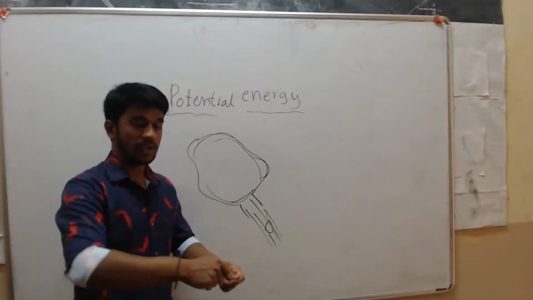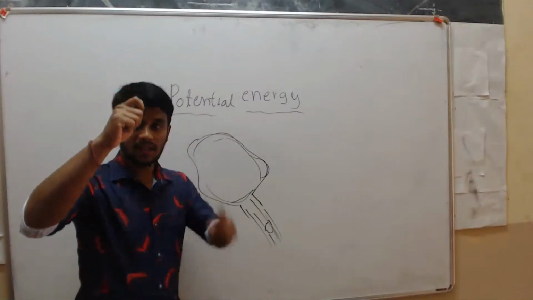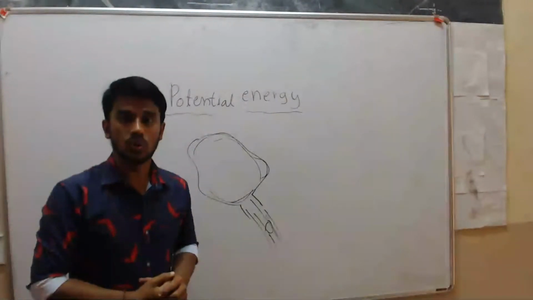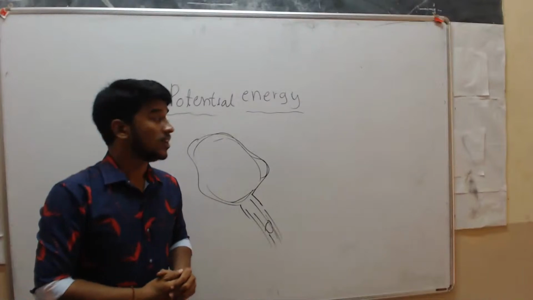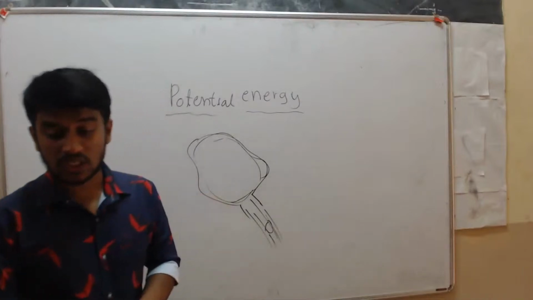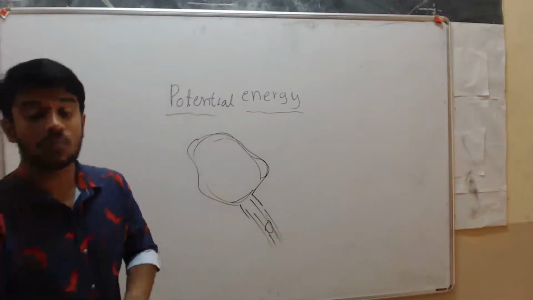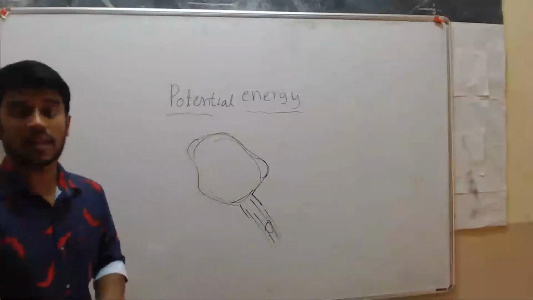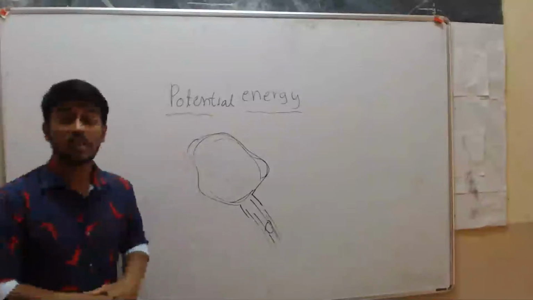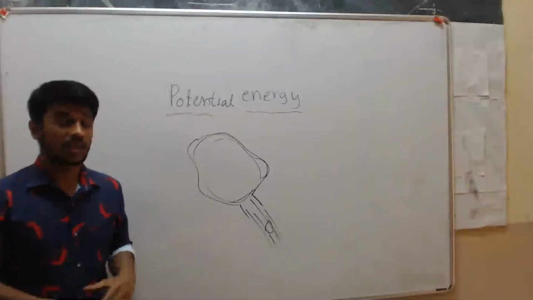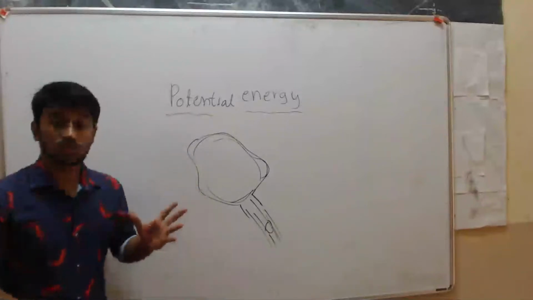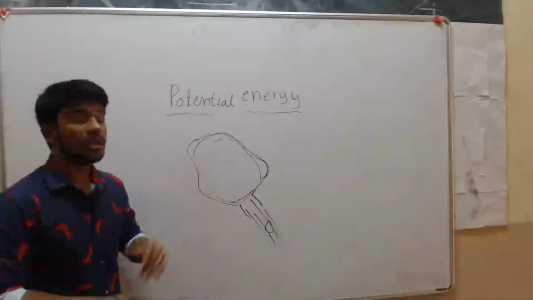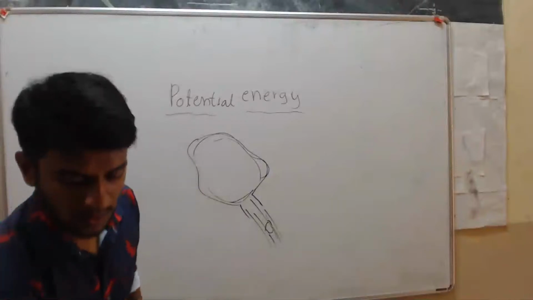If you want to drive the nail into the wall, you have to raise that hammer, right? You have to bring that hammer from here. At this position, we can say that the hammer has a capacity to do work. Correct? So potential energy means the energy possessed by an object due to its position. The energy possessed by an object due to its position is called potential energy.